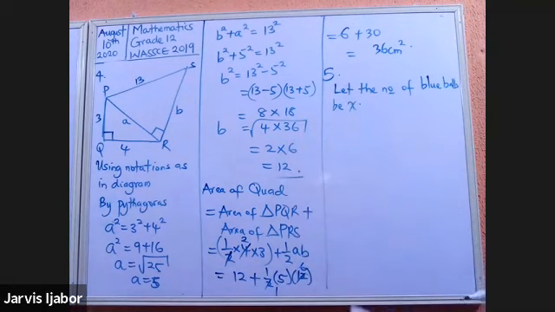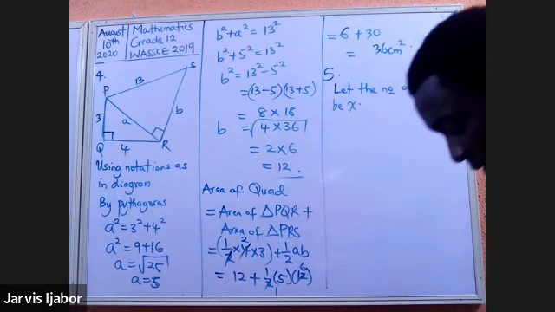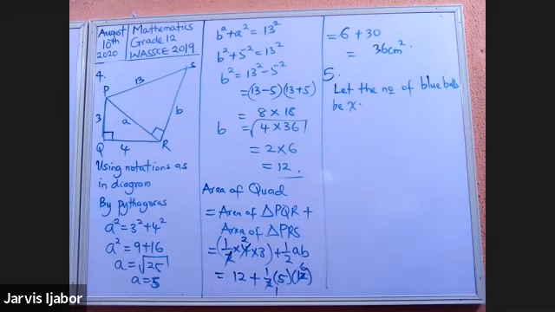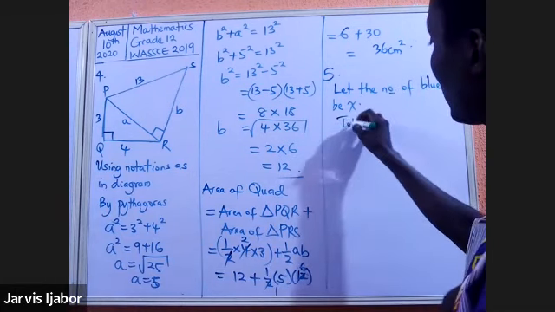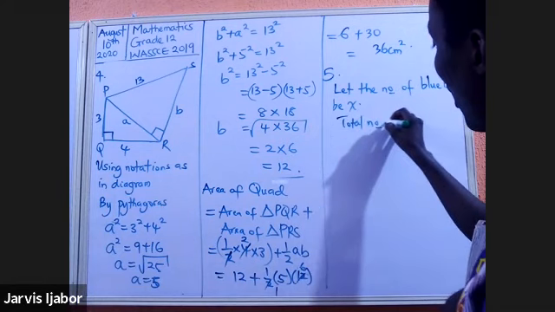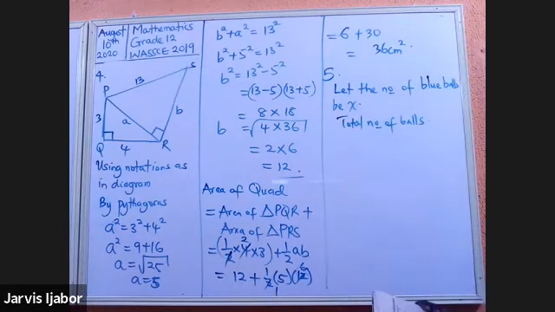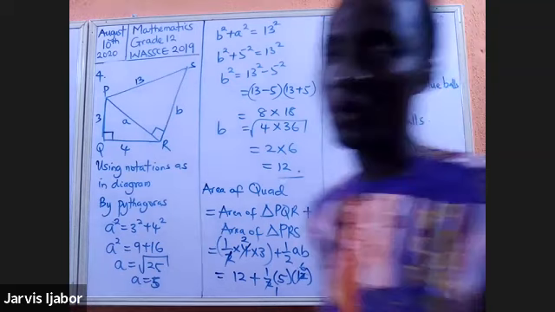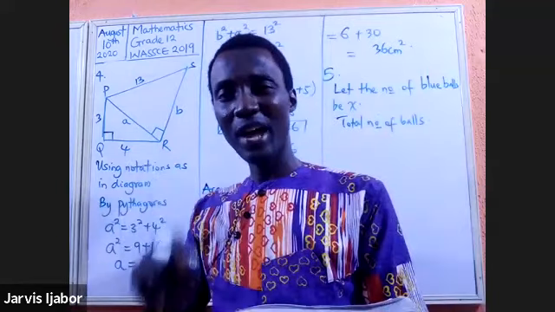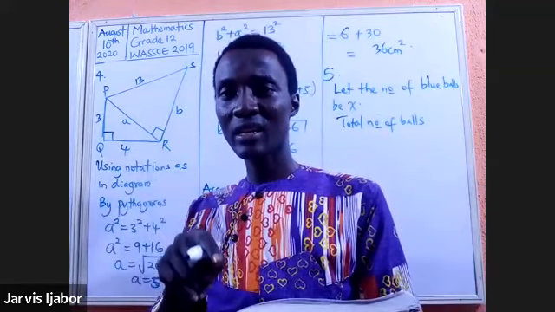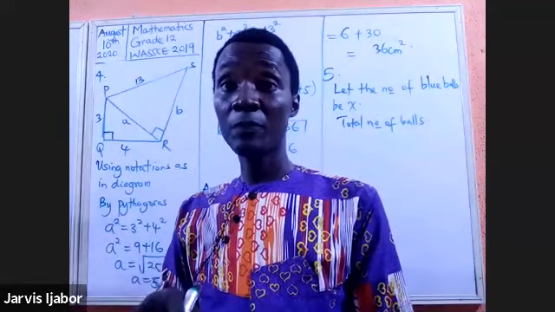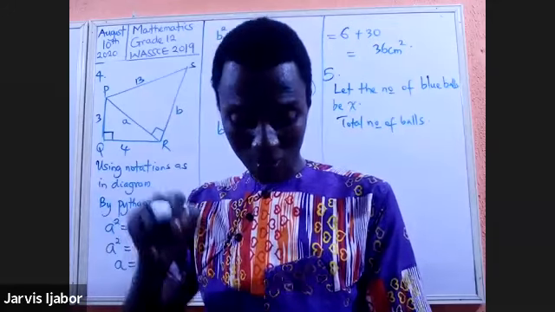All right. Now, the total number of balls will be what? Now, look at the question. I think the error there is that there are 3 red balls. So please correct that. I think there's a typographical error there. So there are 3 red balls.